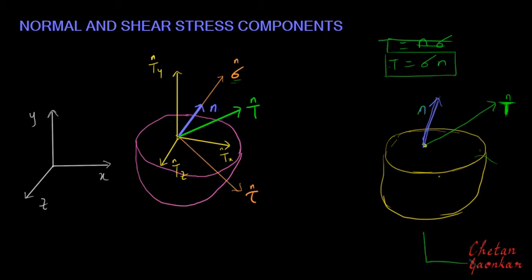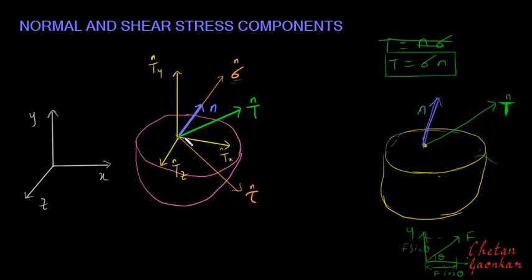If we have a frame of reference x and y, and a force vector F, and I know this angle is theta, then its projection along the x-axis I can write as F cos theta, and its projection along the y-axis I can write as F sine theta.